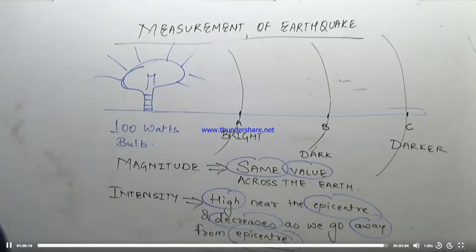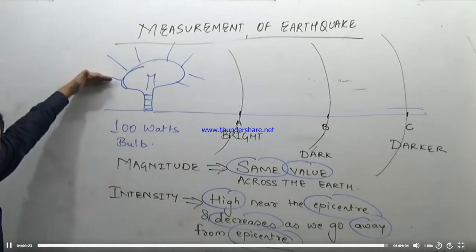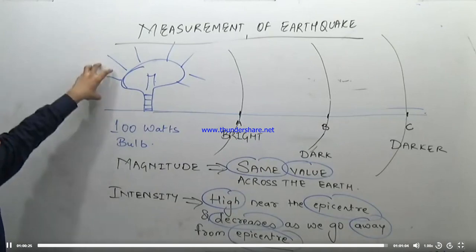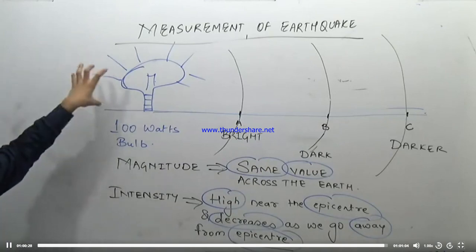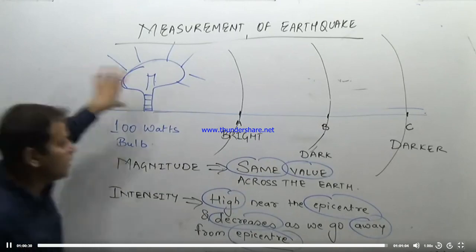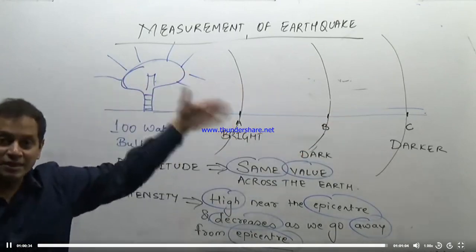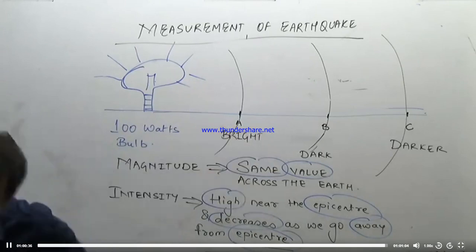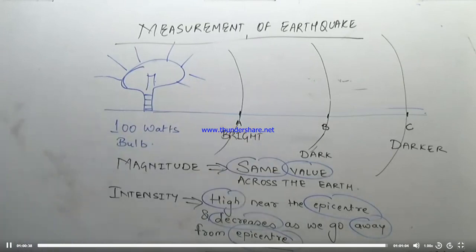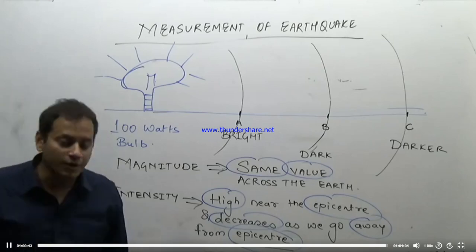So this finishes the measurement of an earthquake. If any doubt, just look at this example: the 100 watt bulb, though it is releasing the same amount of energy, 100 watt, as you go away from the bulb, the amount of lightness or intensity of the light goes on decreasing. The same is related to the earthquake. So this ends the topic of the earthquake, and our next topic is now the rocks of the earth.